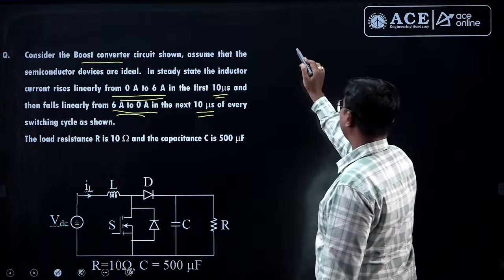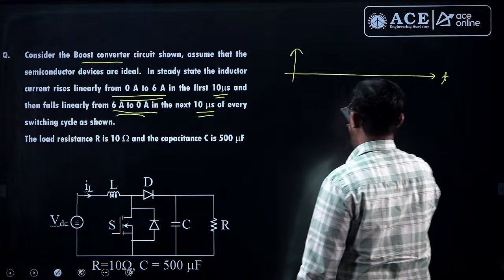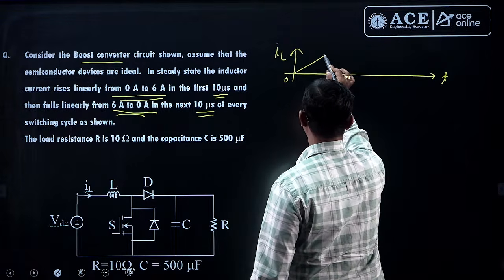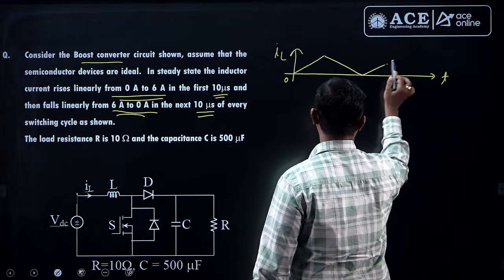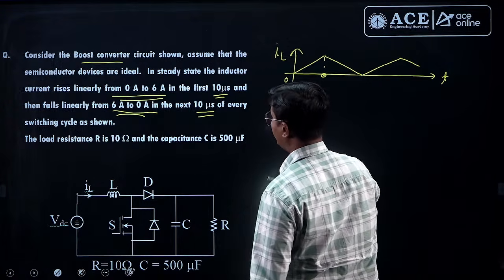Means here he is saying my inductor current waveform is this type. Inductor current waveform increases, decreases, again increase, again decrease. This time is 10 microsecond.